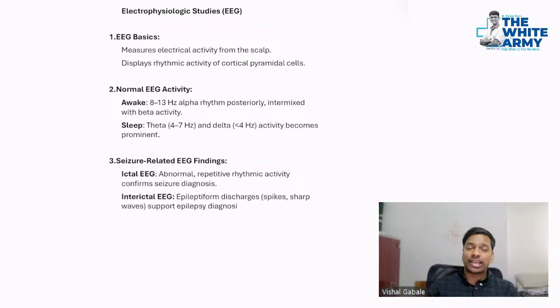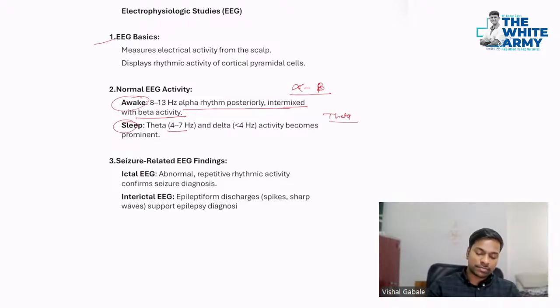So finally coming to the EEG, what features will you get in the EEG? EEG basics, I think it will be a little in depth over here, but I'll try to cover the most important things. Whenever you are awake, you will have 8 to 13 hertz of alpha rhythm, mostly posteriorly and intermixed with beta activity. So alpha with beta is the normal thing when you are awake. When you are sleeping, you mostly have theta waves, about 4 to 7 hertz. When you are awake, 8 to 13, that's your alpha.